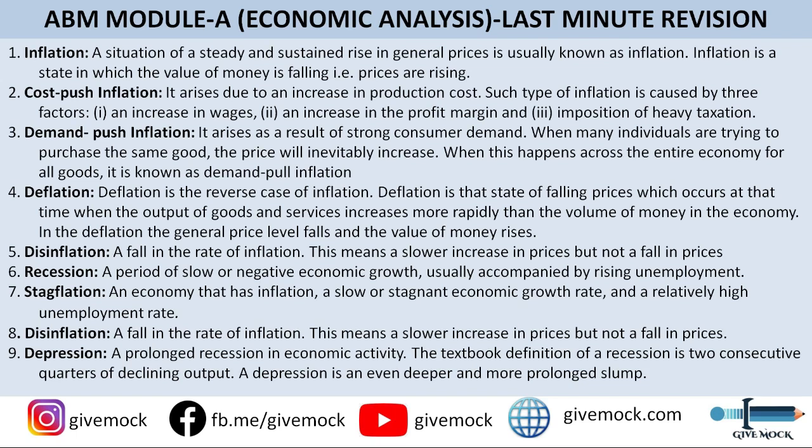The sixth one is a recession. So a period of slow or negative economic growth, usually accompanied by rising unemployment. So that is called a recession. And seventh is stagflation. Stagflation में क्या होता है कि an economy that has inflation, a slow or stagnant economic growth, and a relatively high unemployment rate.